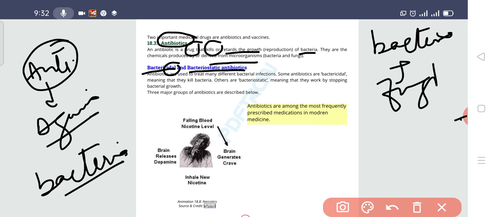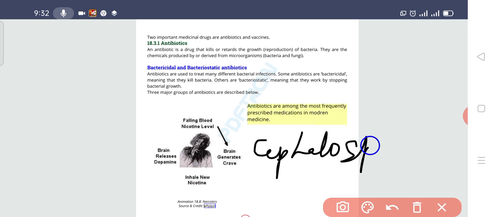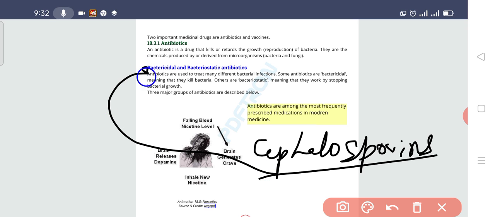Now there are basically three major groups of antibiotics which are described in your book. The first one is the cephalosporin. What is basically the cephalosporin? It is basically used to kill the bacteria. This antibiotic is basically bactericidal, which means it is used to kill the bacteria.